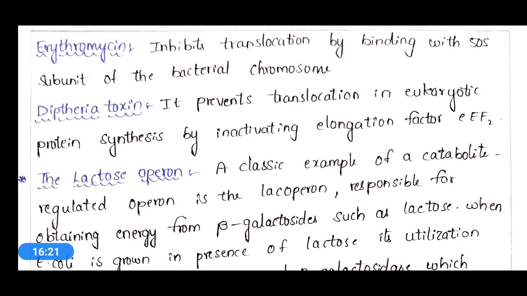Okay, EF2 will be inhibited, which leads to the inhibition of translation. So these are the inhibitors of translation. Now let's see gene expression using the Lac-Operon concept.